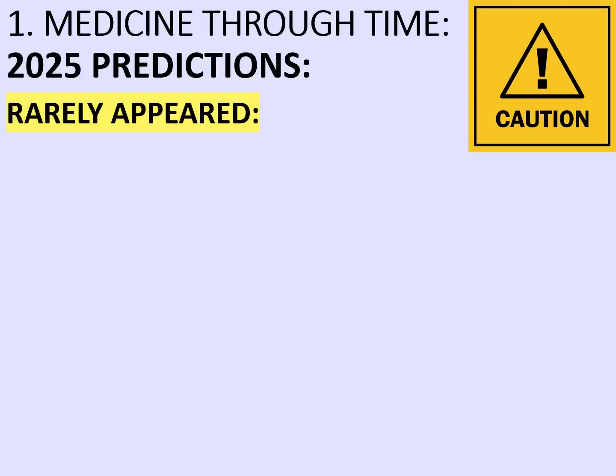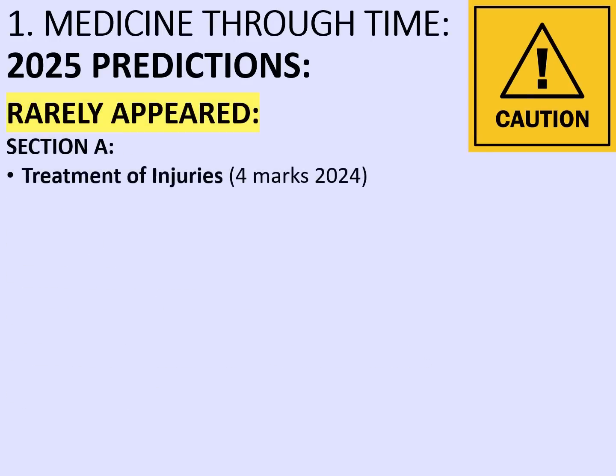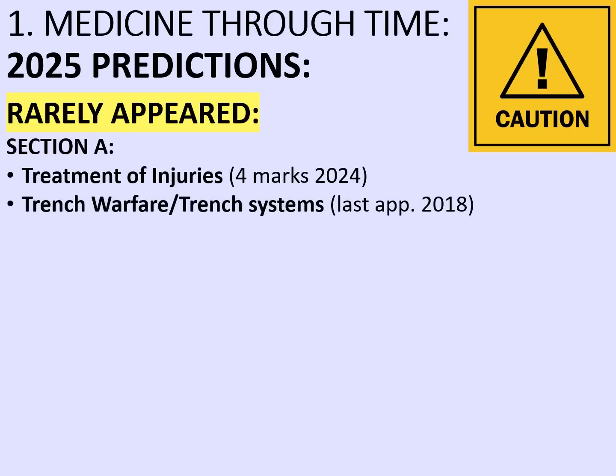These topics have only rarely appeared. In Section A, the treatment of injuries is a massive topic, and it did appear as a 4-mark question last year, but it is so huge I wouldn't be surprised if it turned up again. Trench warfare and trench systems again is largely about contextual knowledge, but you might get a discrete question on it. In fact, the last time that happened was 2018, so it's been a good long while.